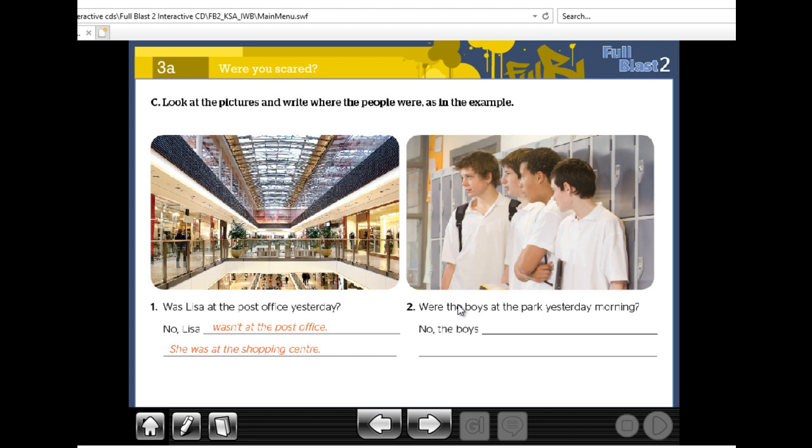Okay, were the boys at the park yesterday morning? Look, they weren't at the park. They were at school. Okay, no, the boys weren't at the park. They were at school. Copy answers in your box.